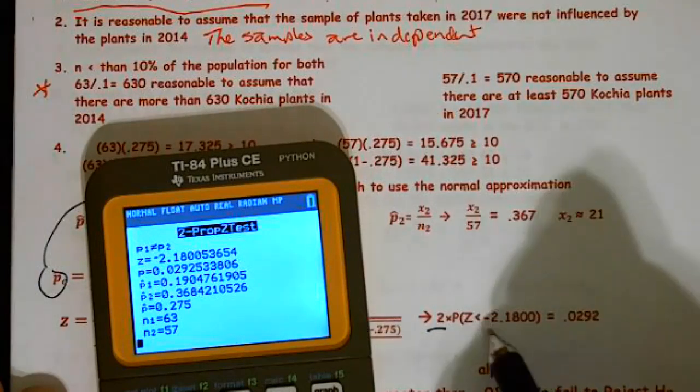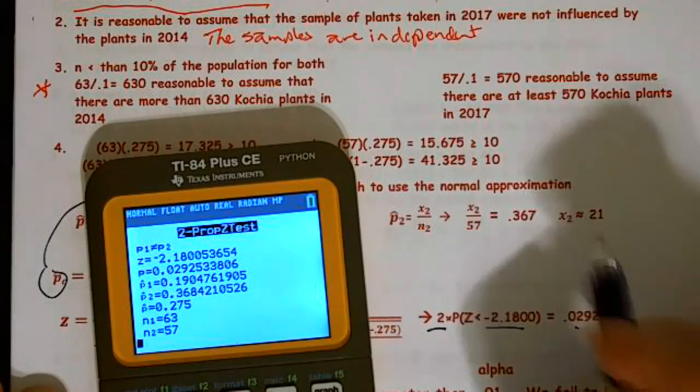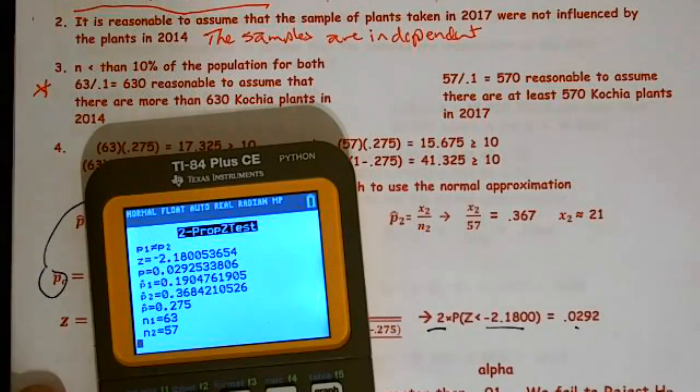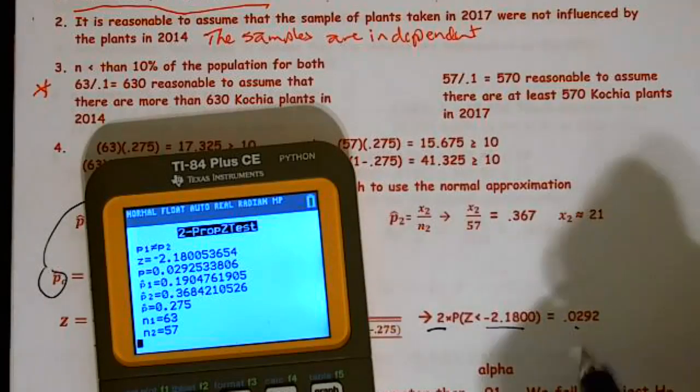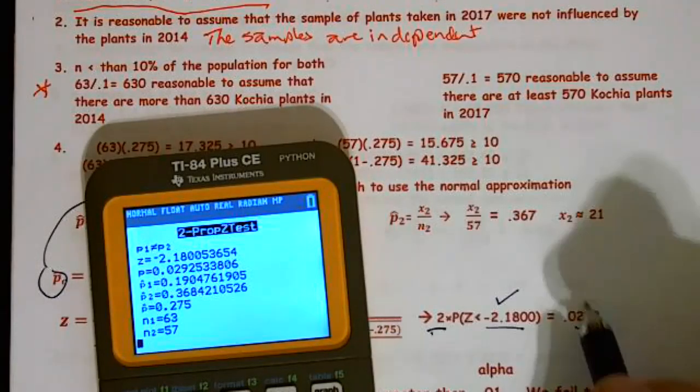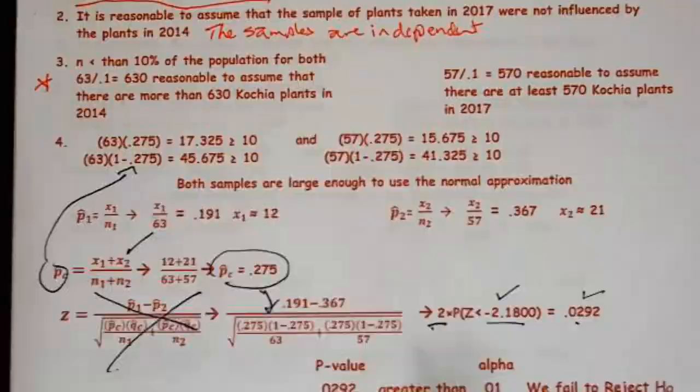All right, there's my z-statistic. I did not have to double the p-value. It did it for me automatically because I put in the not equal. I had a lot of people make the mistake of doubling the p-value, and they lost points for that. All right, so they gave me some different p-value. Okay, so here's my z-statistic, a 2 times in front. There's my p-value. I make a comparison.